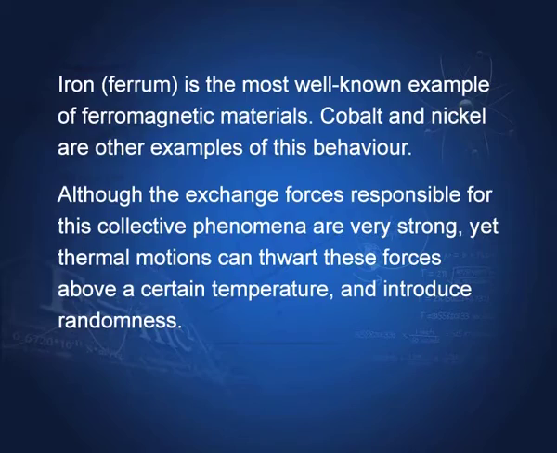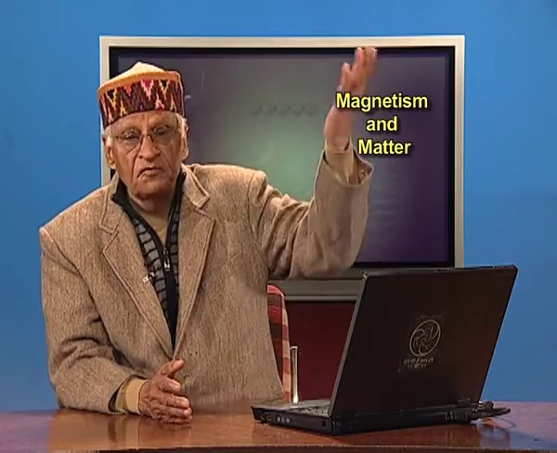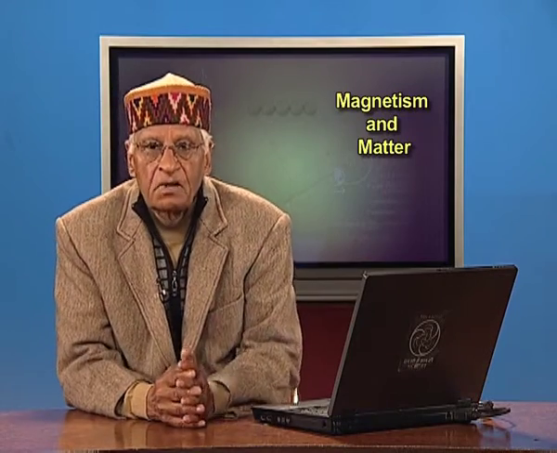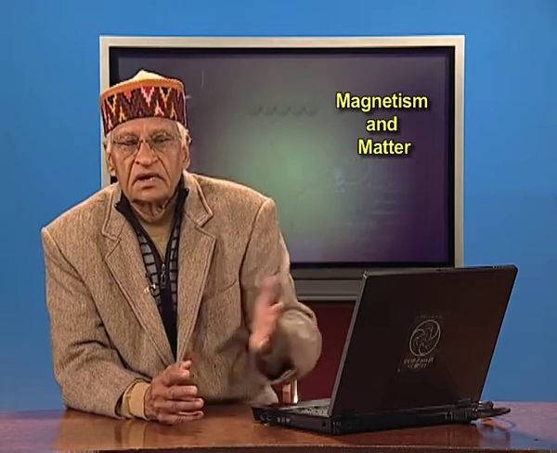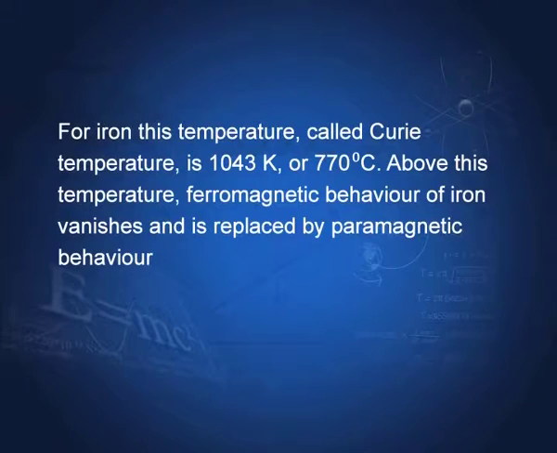Below Curie temperature, the behavior is like a ferromagnetic material. Above the Curie temperature, this material becomes a paramagnetic material. In iron, the Curie temperature is 1043 Kelvin or 770 degrees Celsius. Above this temperature, ferromagnetic behavior of iron vanishes and is replaced by paramagnetic behavior.